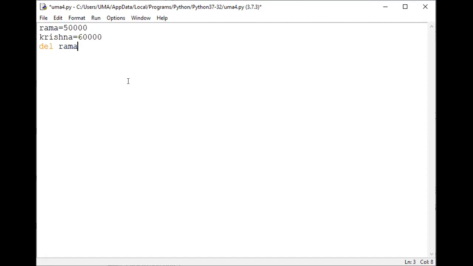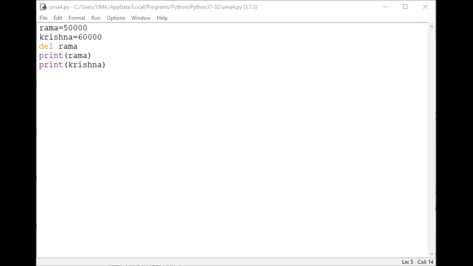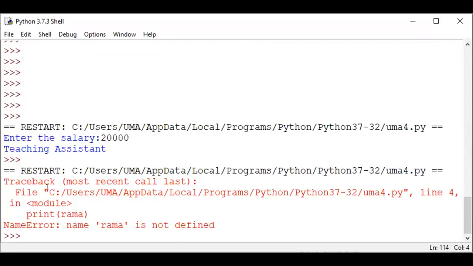Deleting Rama, then when I'm trying to print Rama, and then print Krishna. How will this execute? When I'm trying to print this, it will give an error. Trace the error: the object Rama no longer exists. Here the name Rama is not defined. That indicates the name error.